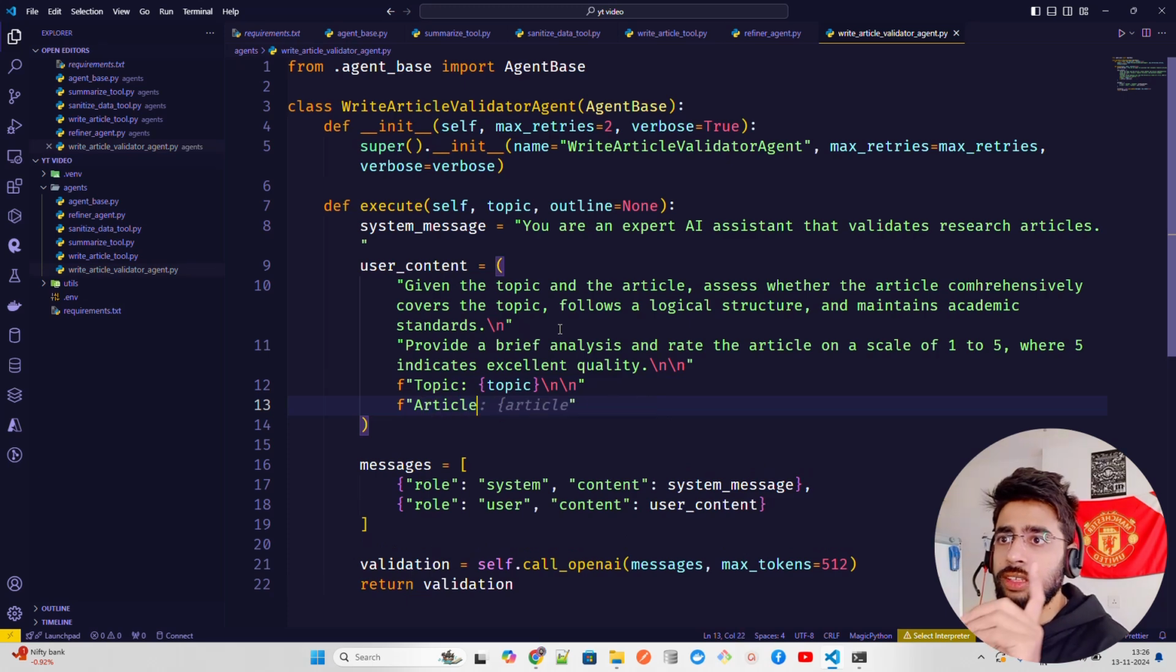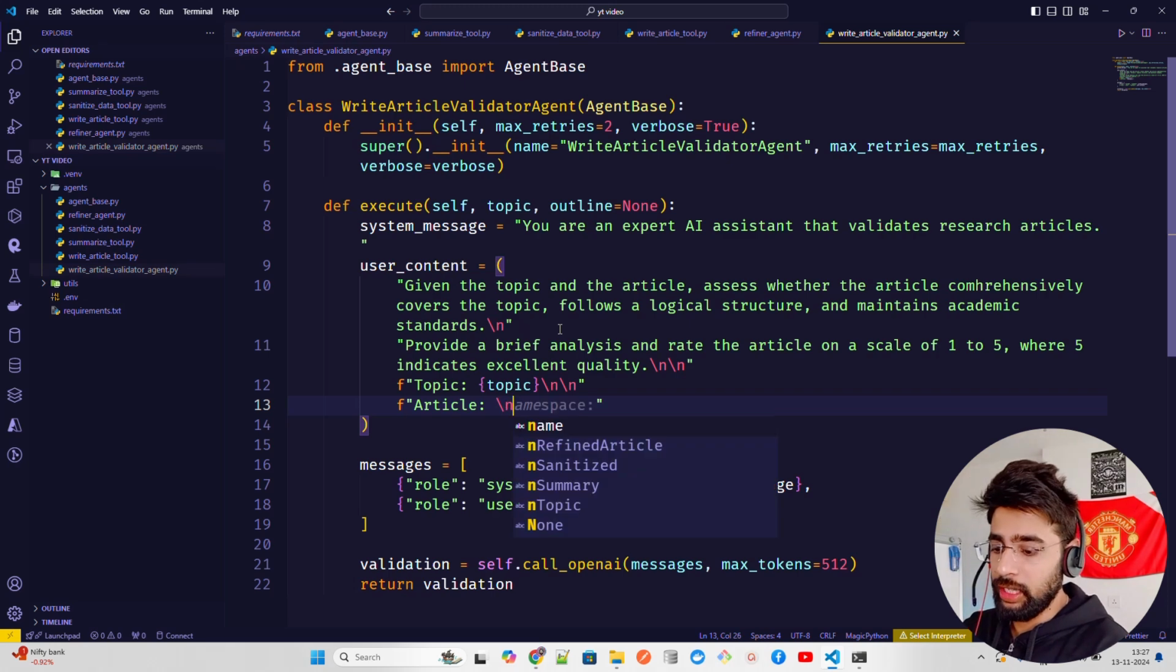And that article is now coming from the article that has been created by the writer tool that we have that creates the article. So we're passing the output of that tool to this particular agent, so it can look at that article and of course look at the topic and then find out if that's making sense. That's what we are doing here, guys, right?